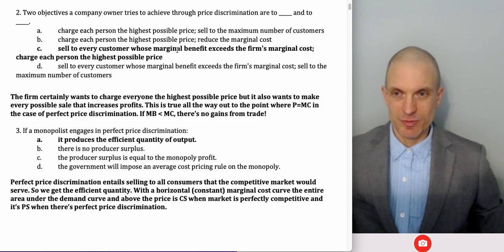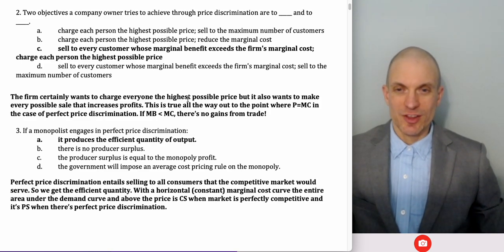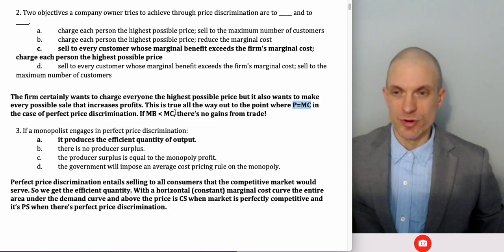All right, so two objectives a company owner tries to achieve through price discrimination are to sell to every customer whose marginal benefit exceeds marginal cost and charge each person the highest possible price. Definitely you want to charge the highest possible price, but the most important thing is maximizing gains from trade, which means you want to sell all the way out to the point where price equals marginal cost. That matches what a competitive market would produce.